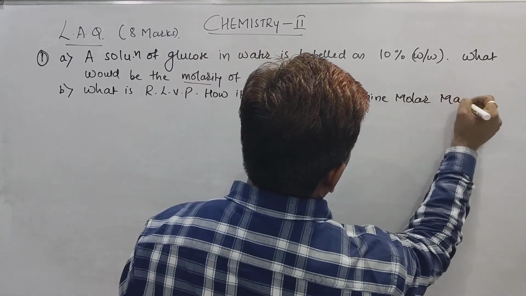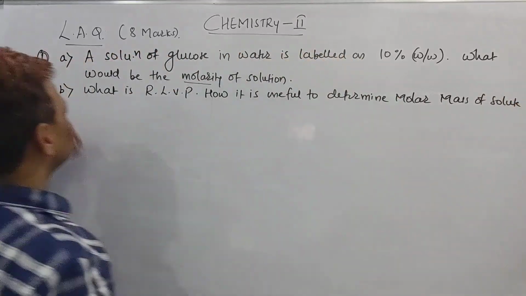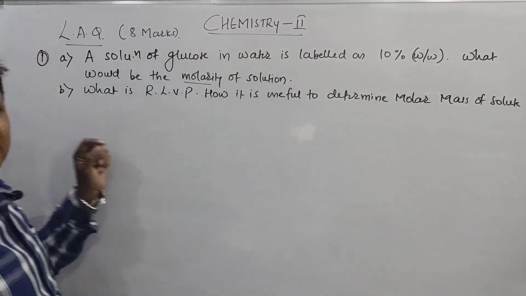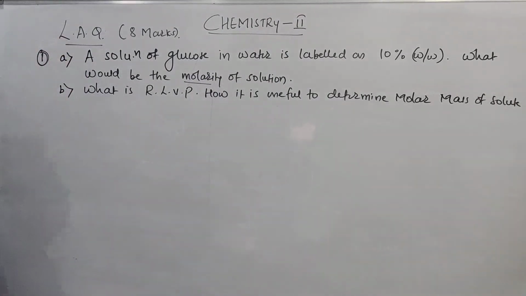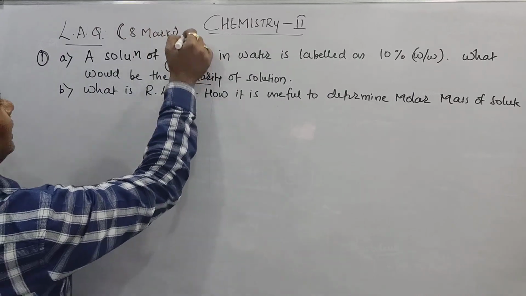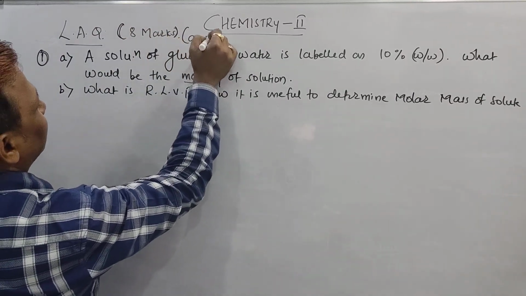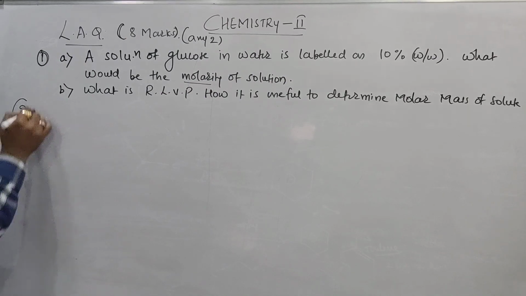See beta, this is the first part where we get 4 marks, and this is the second part where we get 4 marks. In total we are able to score 8 marks. Beta, in this LAQ 8 marks are there. Out of 4 you have to write any 2. 8 plus 8, 16.